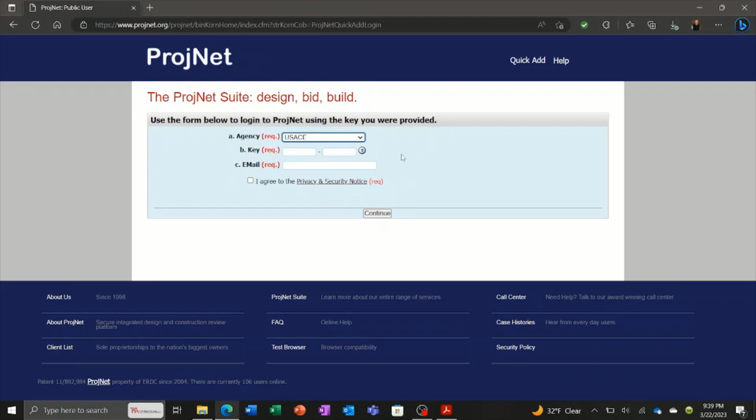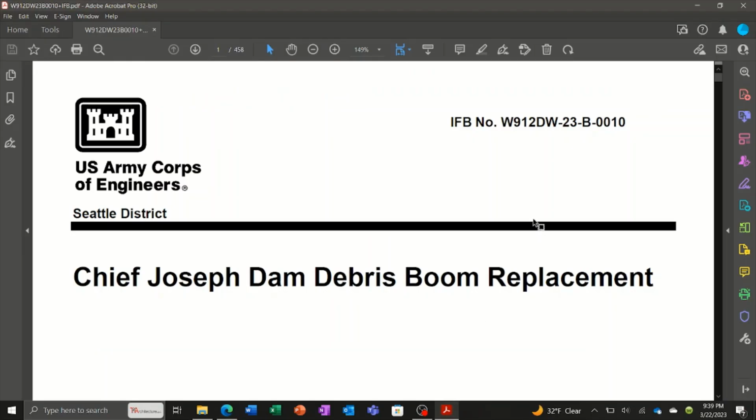The next line item is the key. Now the key should be published within the solicitation. So I have the solicitation, this RFP here. And these documents can be a bit overwhelming. This one has 458 pages. I've seen these well over 1,000. So it's not a document you can just thumb through and find what you're looking for.